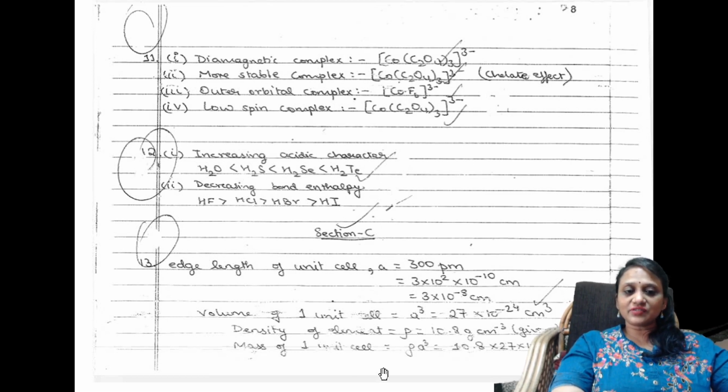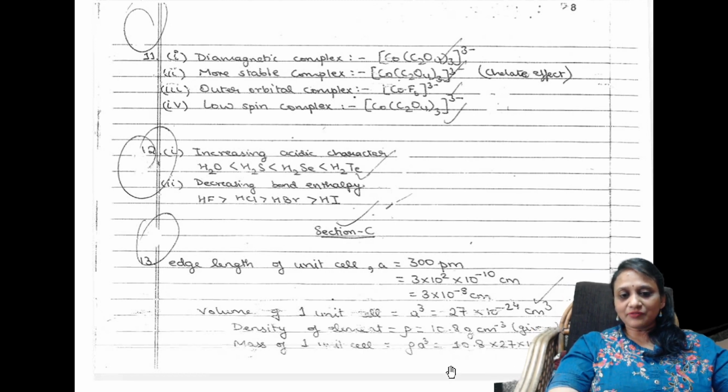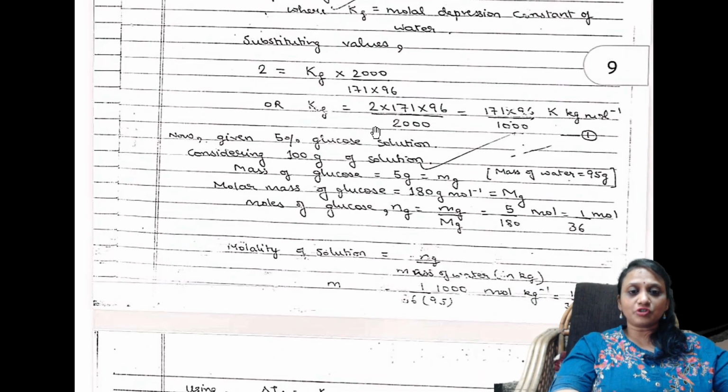So in section C, they have given one numerical, students. Basically, when a numerical is given to you, first do the conversion factors. Picometer to meter, meter to centimeter, right? So you need to do like that. After doing all the conversion factors, students, the important thing is you need to write the formula for that.